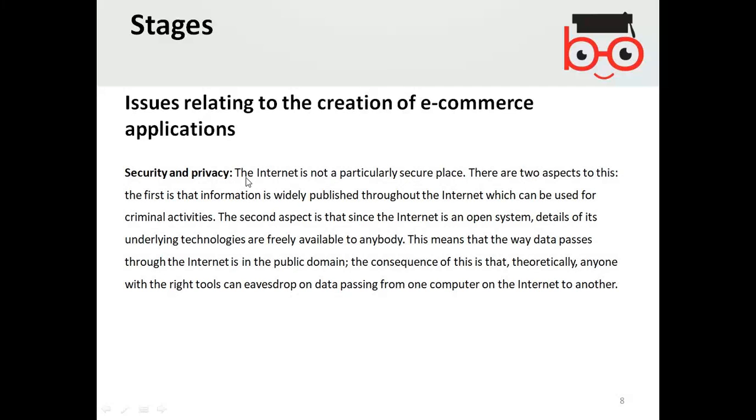Security and privacy. The internet is not a particularly secure place. There are two aspects to this. The first, that information is widely published throughout the internet, which can be used for criminal activities. Basically, on the internet, the World Wide Web, whatever data you send, if you do not encrypt explicitly, then that information is sent and anybody can read this information.